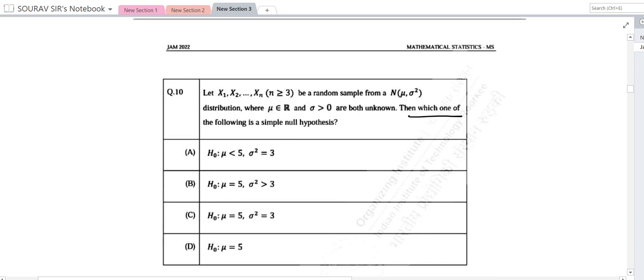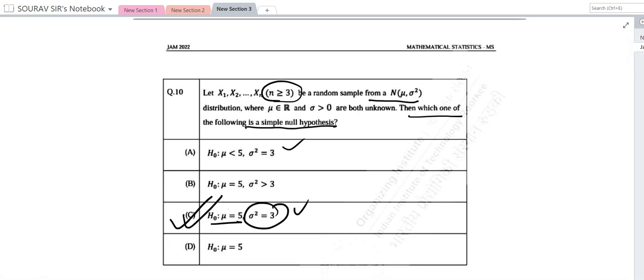This is direct. Then which of the following is the null hypothesis? So H: mu is greater than or equal to 3. Sigma square is also 3, so sigma square possibility. So mu is also equal to n plus 2, random variable N(mu, sigma square). So this is 3, so 5. So the answer to 10 is C.